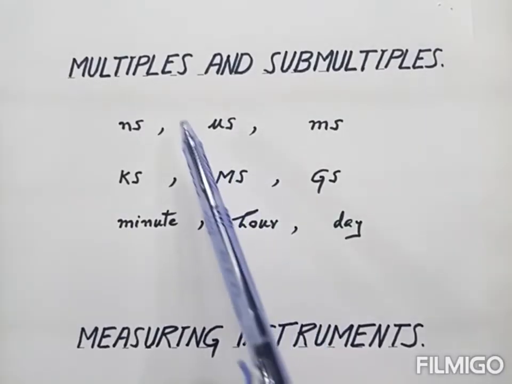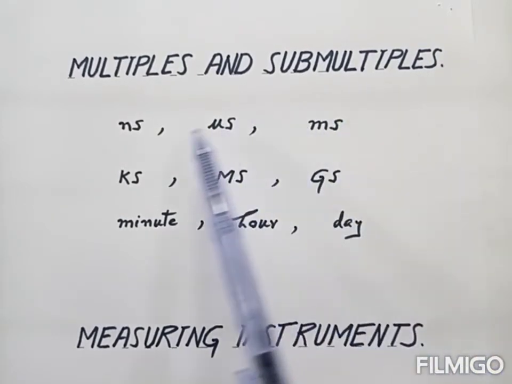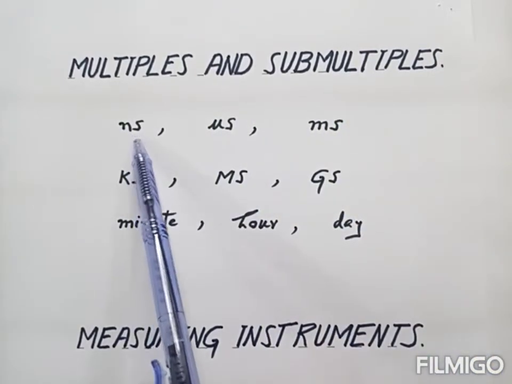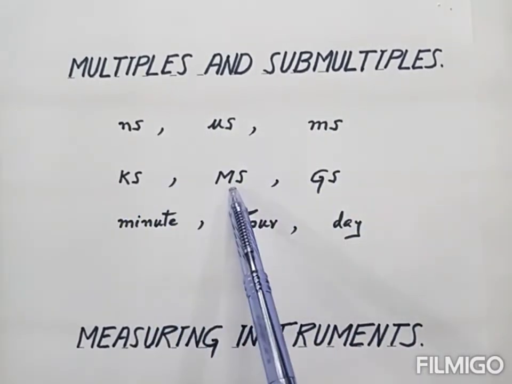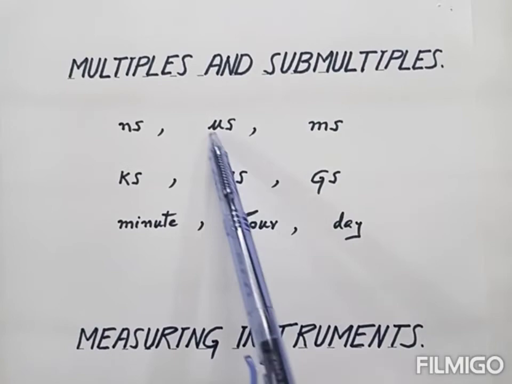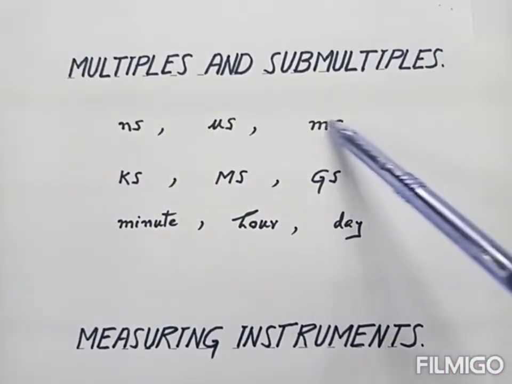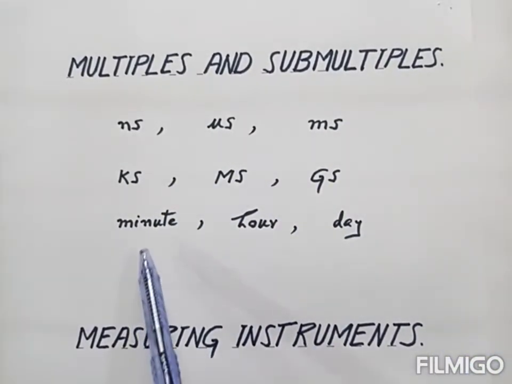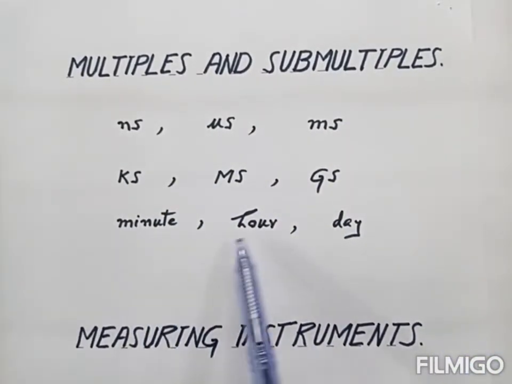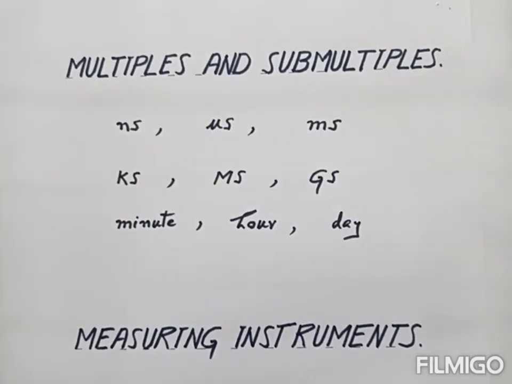Now next, multiples and submultiples of the second. For example, nanosecond, microsecond, millisecond, kilosecond, megasecond, gigasecond. These three are the submultiples and these are the multiples. Then we have the units of time as the minute, hour, day. These are all the units of time.